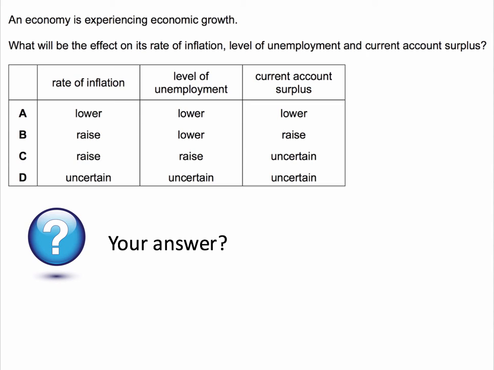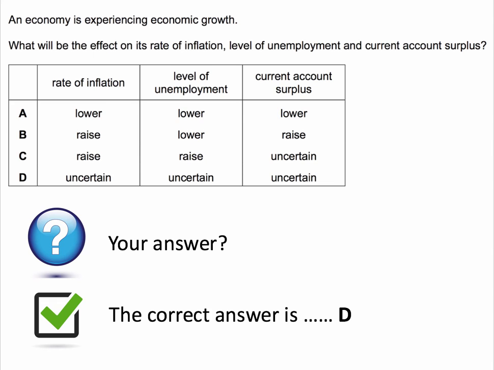And your answer is what? Well, the correct answer to this question is D. In all three cases, the effect on inflation, on jobs and the current account surplus is uncertain. Let's work through the reasoning.